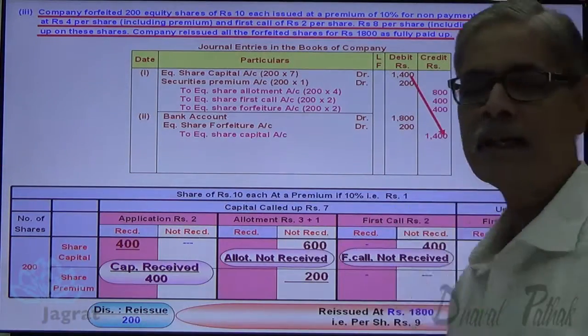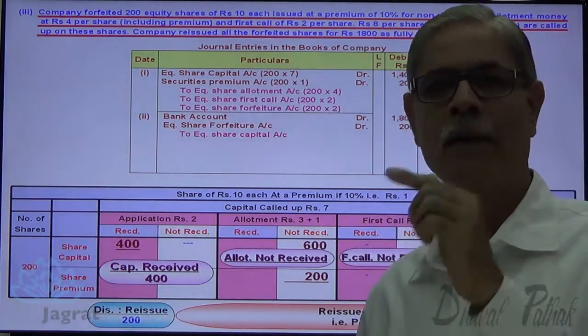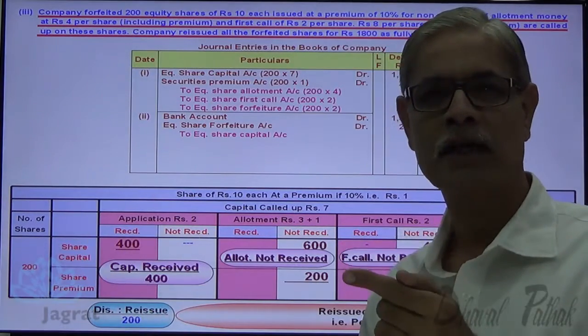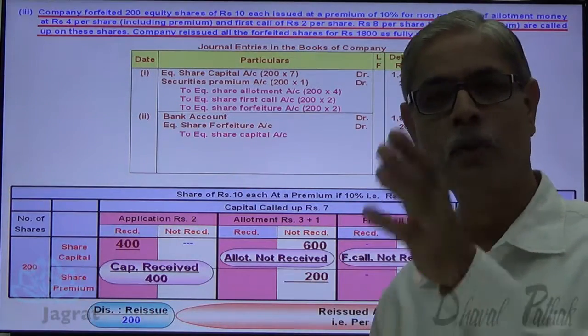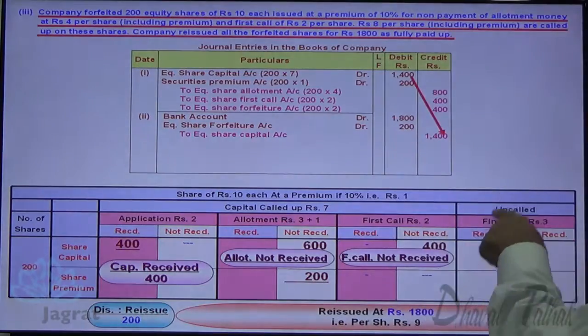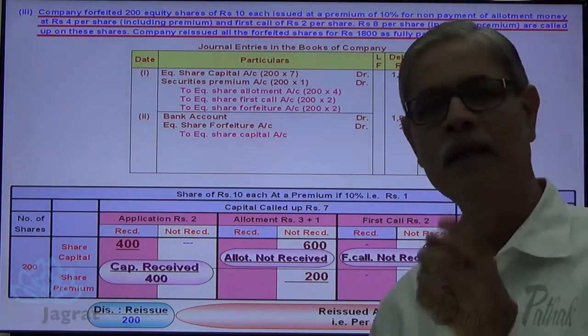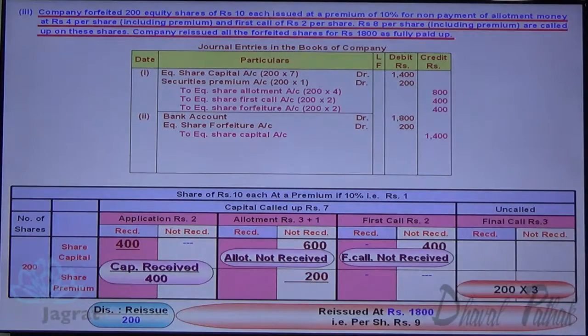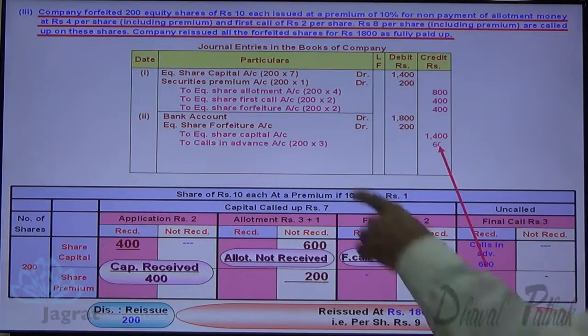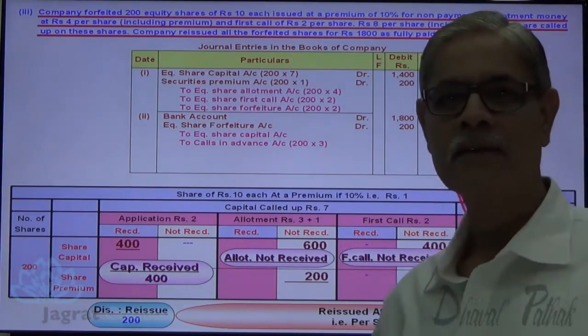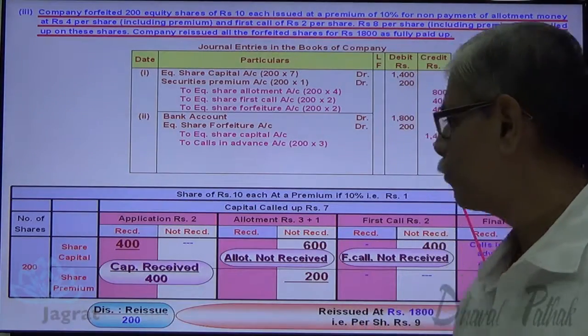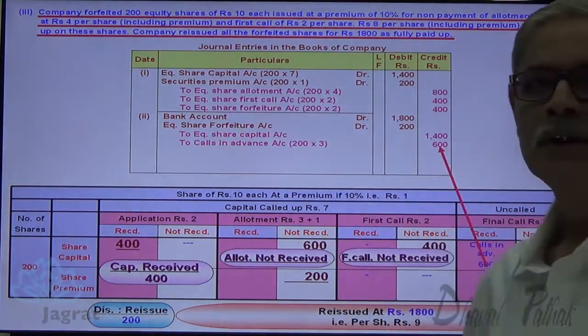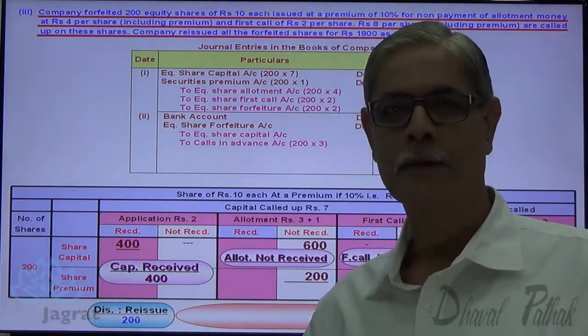Here the capital account is credited with 1400. Why? Because at the time of reissue, shares are reissued as fully paid up. So this final call that was uncalled has been received in advance. That's an important point. So 200 into 3, 600 final call. Calls in advance received, so calls in advance account is credited with 600 rupees. So this is how the reissue entry gets recorded.